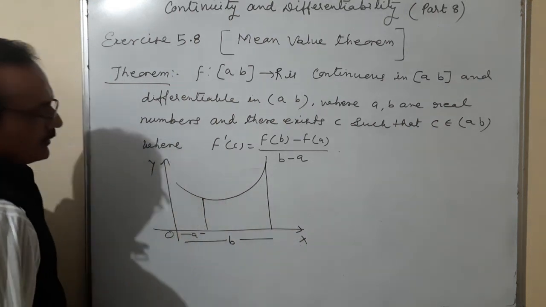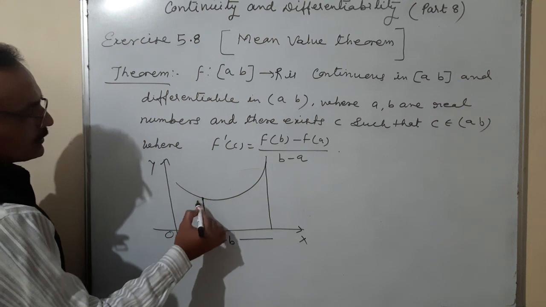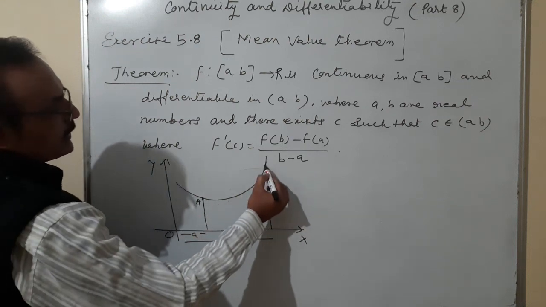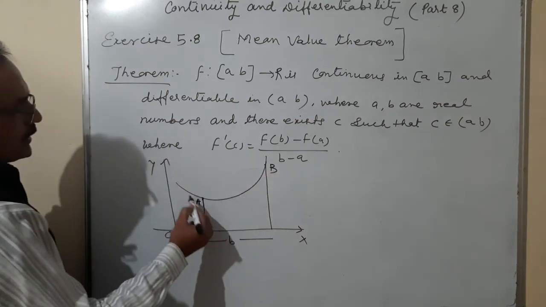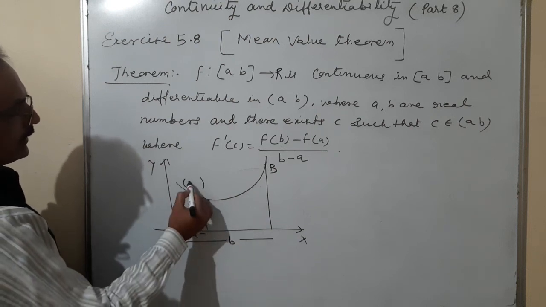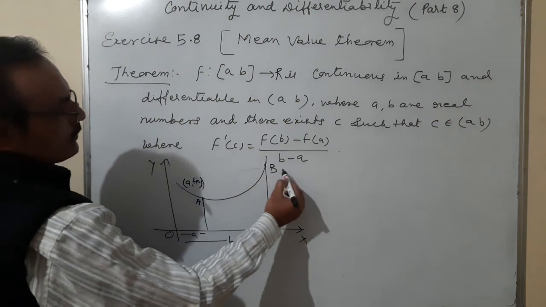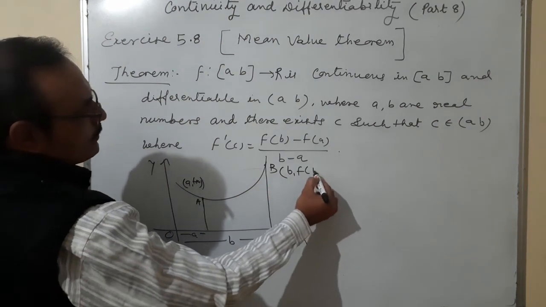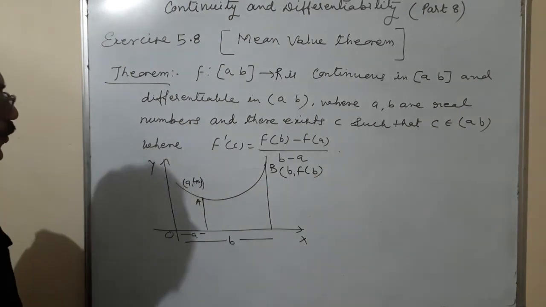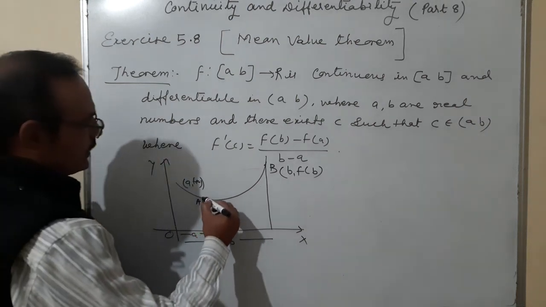So what is the coordinate of this point? Let this point be a and that point be b. So the coordinate of a is (a, f of a), and the coordinate of that point is (b, f of b). Okay, once a secant is drawn from a to b,